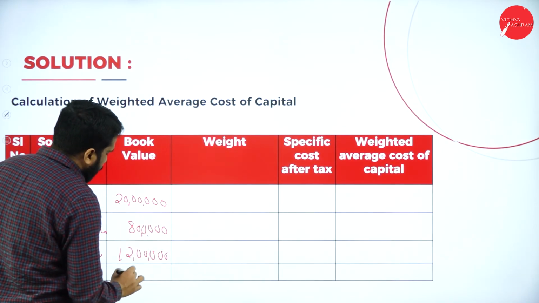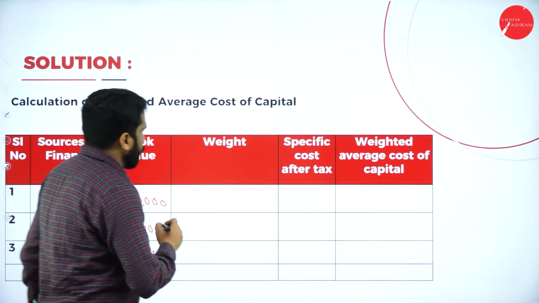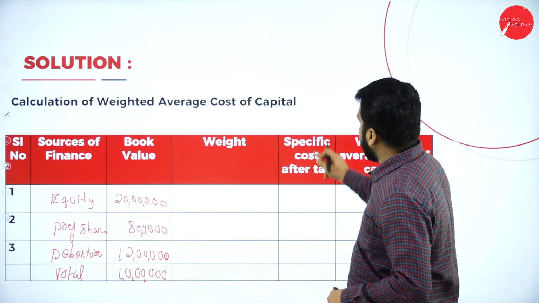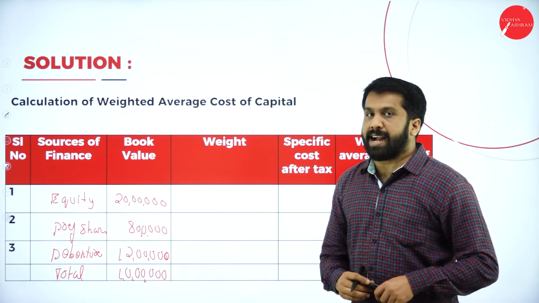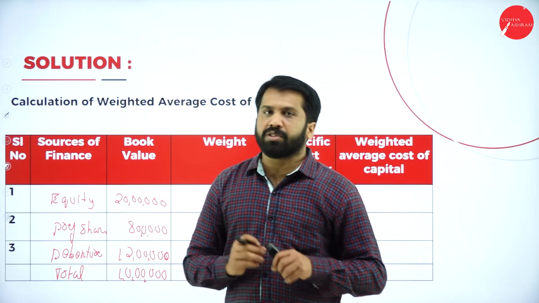Total it will come around 40 lakh. Hope you understood. These are the calculations. What is the weight? I'll come to that later. Specific cost after tax: in this problem there is no tax, so it is the specific cost itself.